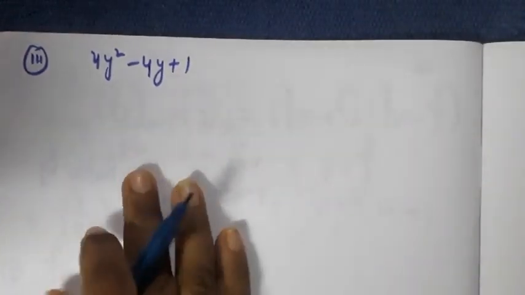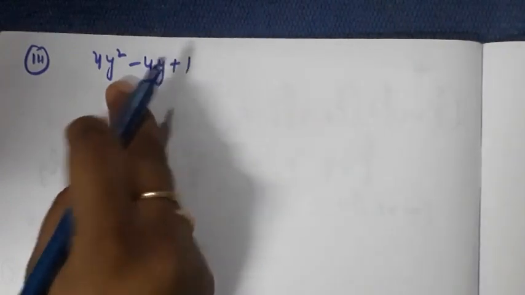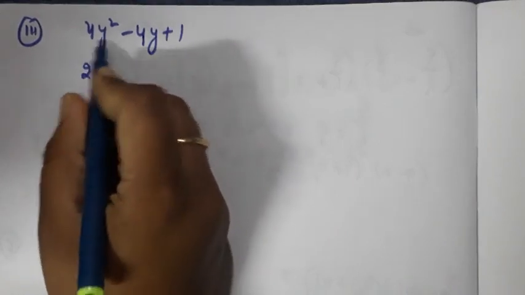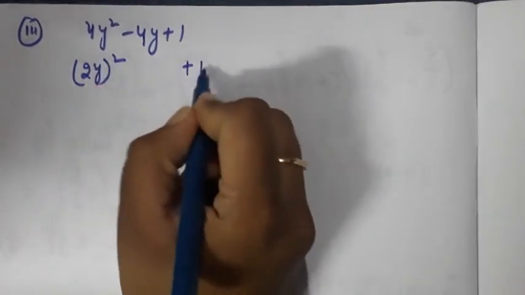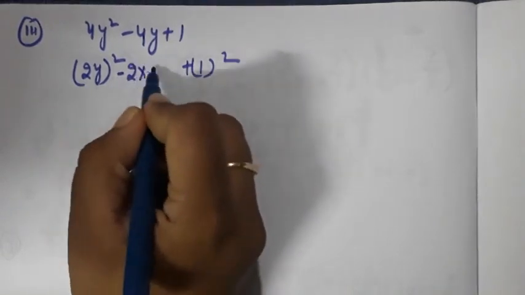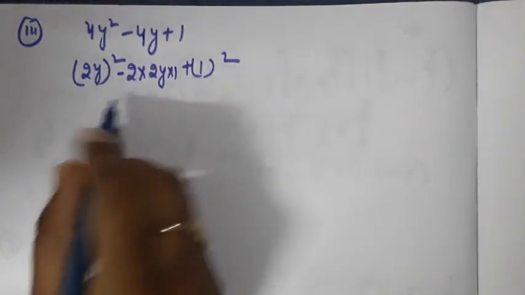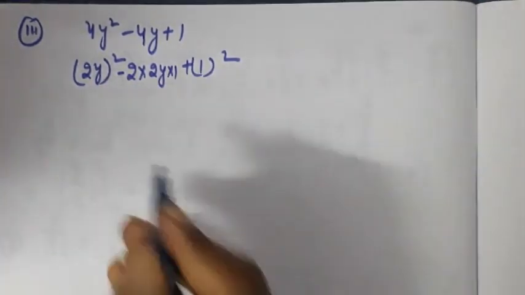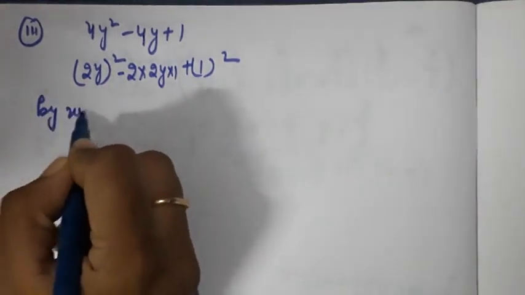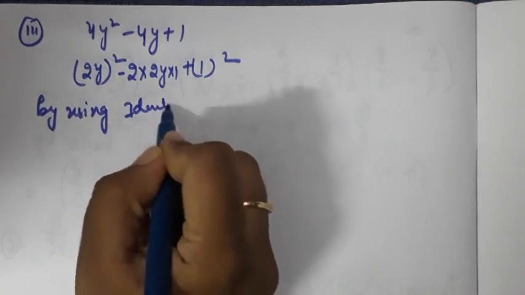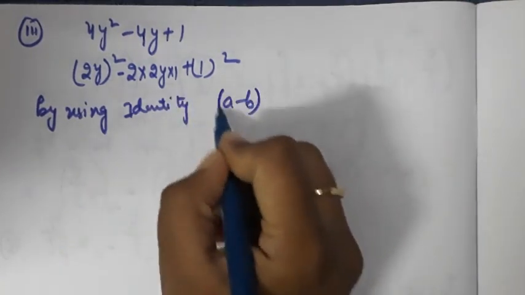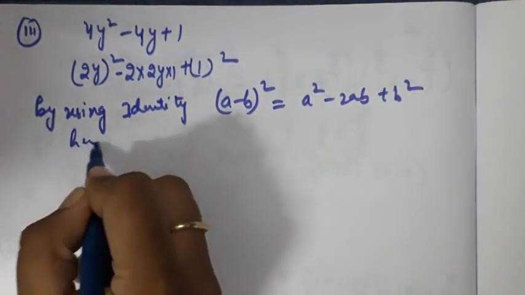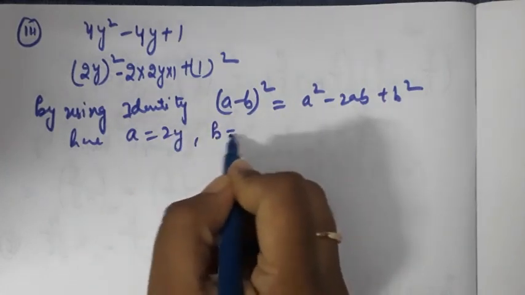So here is the third part of type 3. Same thing, first of all I'll write in terms of some expansions. First of all, I'll write 4y square as 2y whole square and this one as 1 whole square and this as 2 into 2y into 1. Now I can relate this expansion to a square minus 2ab plus b square, that is by using the identity a minus b whole square is equal to a square minus 2ab plus b square. Here a is equal to 2y and b is equal to 1.